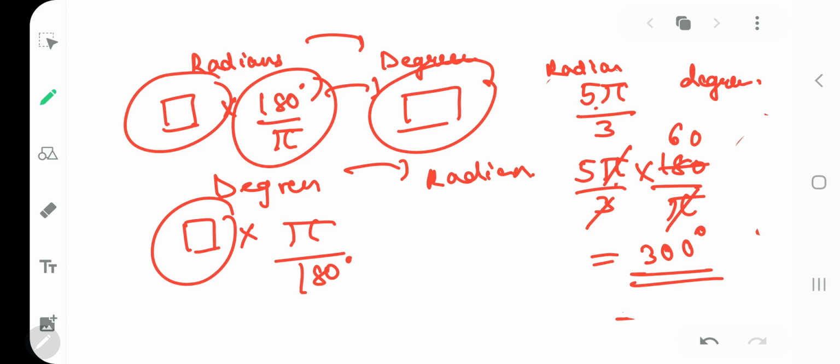So this is how we convert radians to degrees and degrees to radians. I hope you have understood the concept.